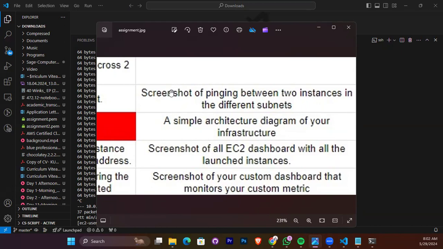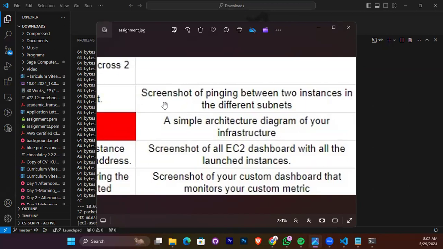I think the first 1 million requests are free if you're in the free tier. So it's after that that you will be charged.